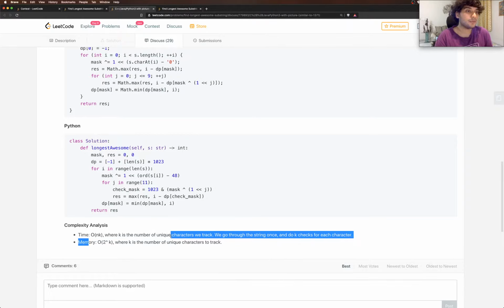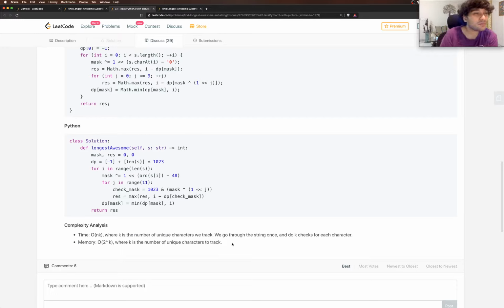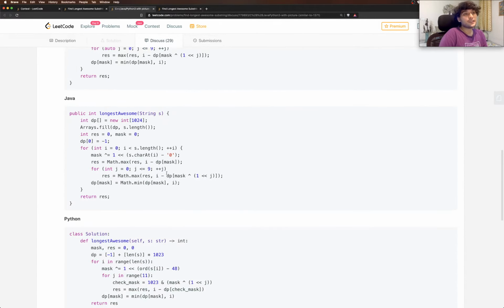That's awesome. Memory is order of 2 to the power k, where k is the number of unique characters we track. Because why? Because bitmask is not going to take that much memory. Perhaps no, it would. So 2 to the power k, because DP also has that. Right? DP has that many elements. So for each position, we are storing position of all possible bitmaps at 2 to the power k, that is in our case 1024. So that's the length of DP. So that's the amount of memory used.